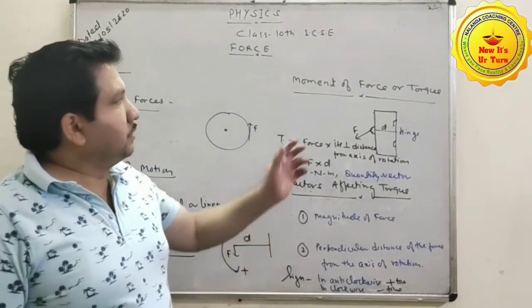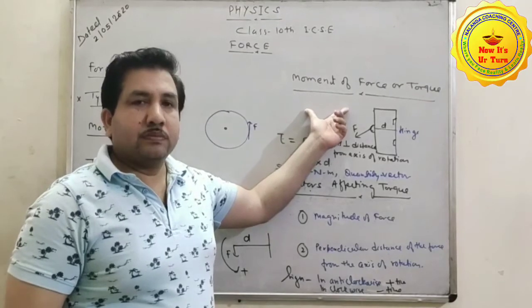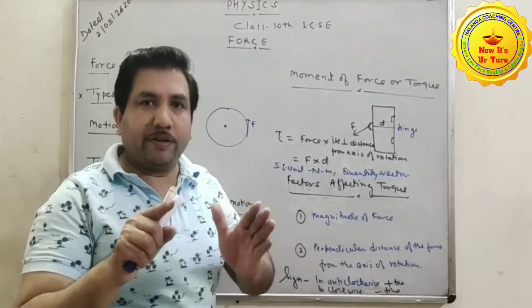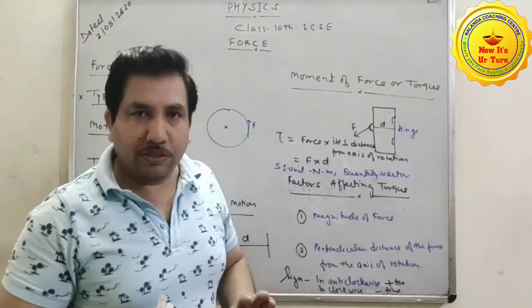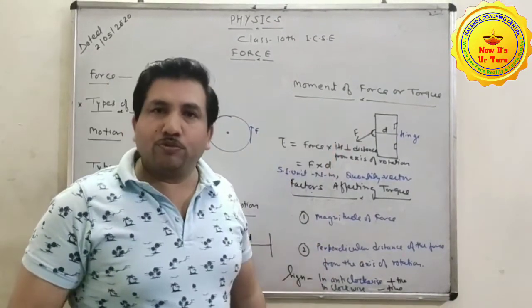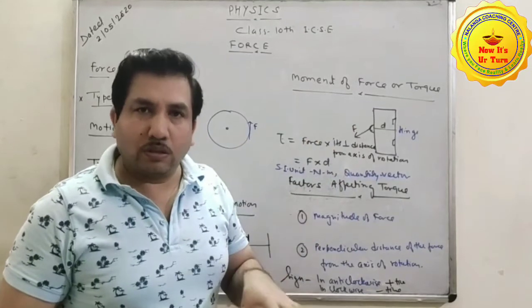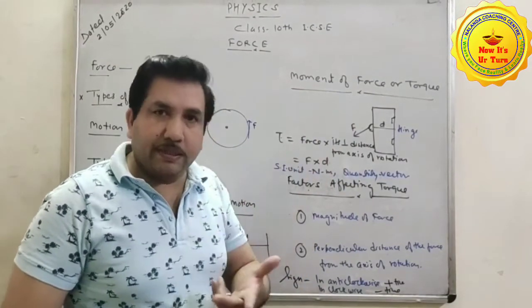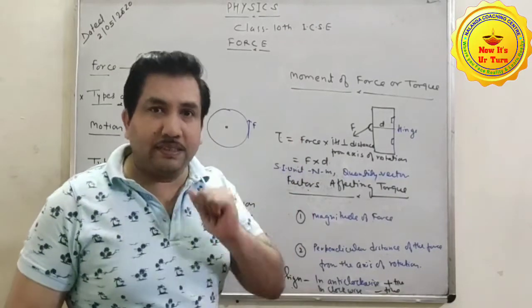Once again, moment of force: the turning effect acting on a body about an axis of rotation is called moment of force or just torque. Clear? In a mathematical way, how to measure this?